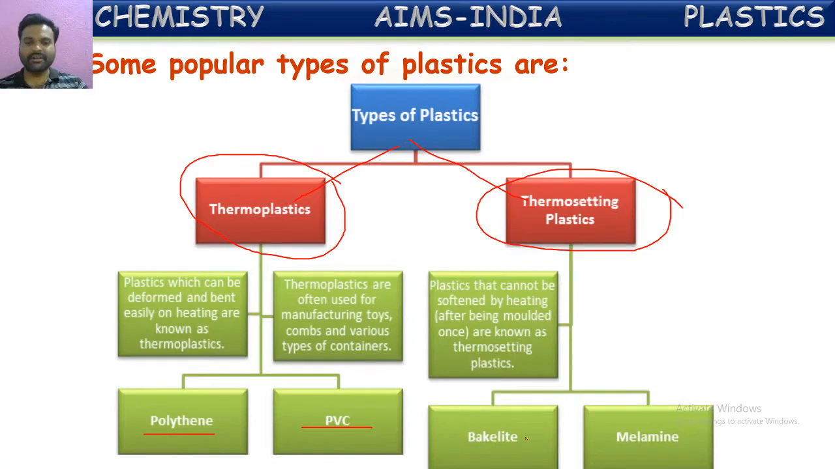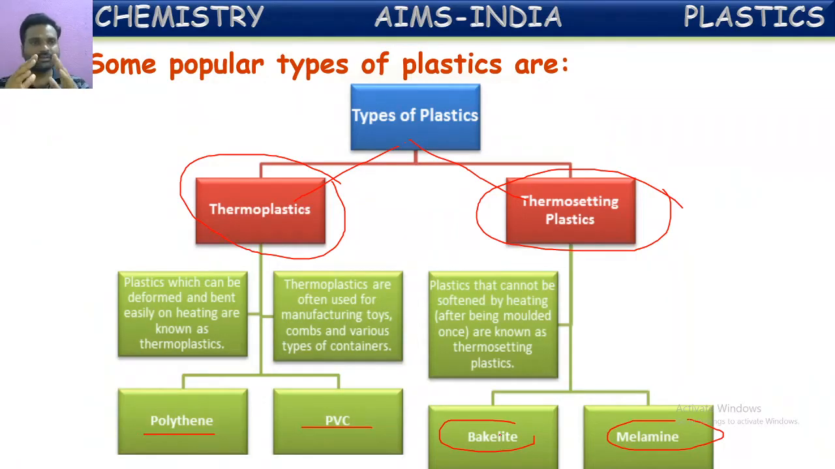And some are there, bakelite, melamine. These will come under thermosetting plastics because once these are formed, they cannot be remolded. So these are called thermosetting plastics. These are generally used for making household utensils, and one can say some sockets of electrical wires and the switchboards. These all are made up of these thermosetting plastics.